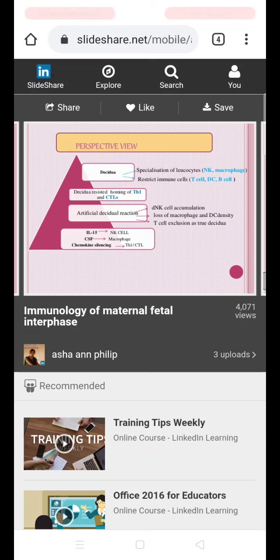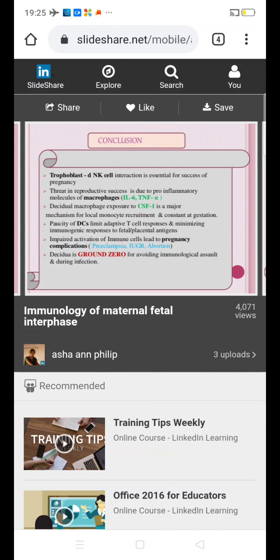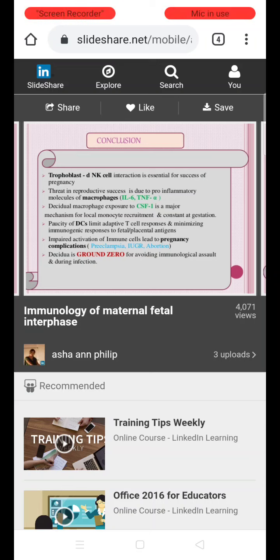So normally the factors which can cause natural killer cells are interleukin 15, colony stimulating factor causes activation of macrophages, and chemokine silencing causes prevention of differentiation of the CD8 cells into T helper 1 cells and the cytotoxic T lymphocytes. So the conclusion is that the trophoblast and the decidual natural killer cell interaction is essential for the success of pregnancy. So the residual natural killer cells will accept the trophoblast, and it will prevent the normal immune rejection of the host, which also consists of the genes from the father.